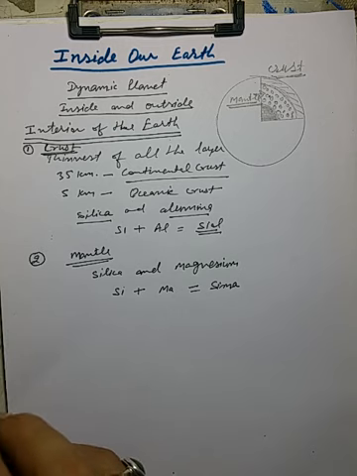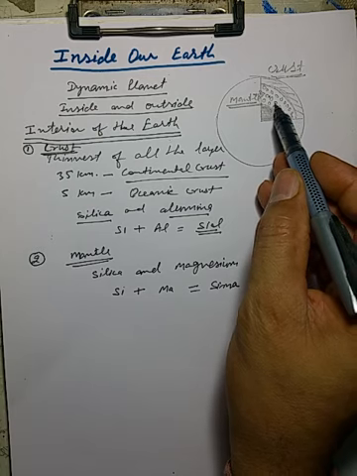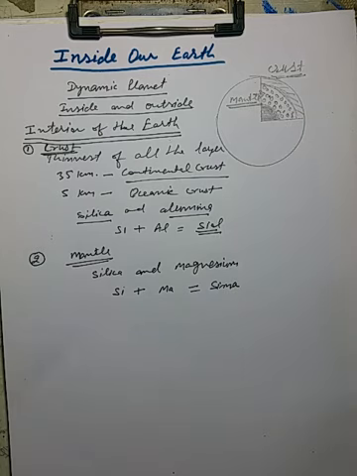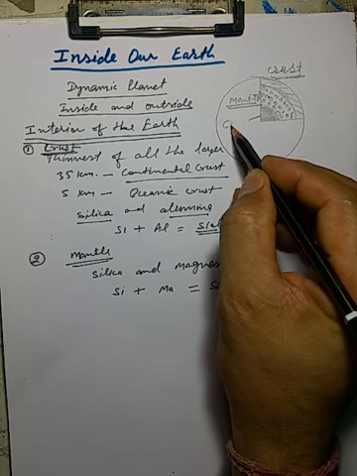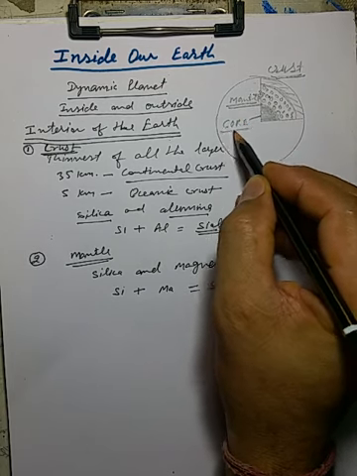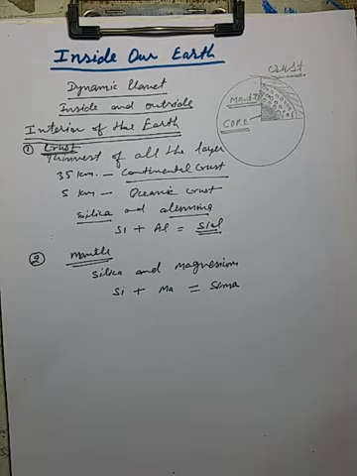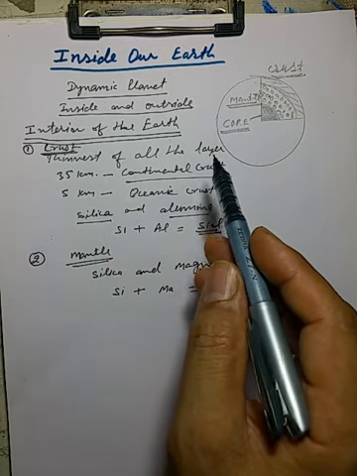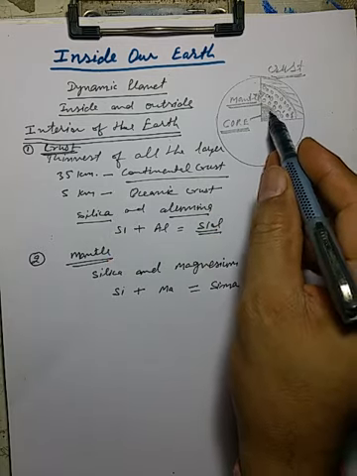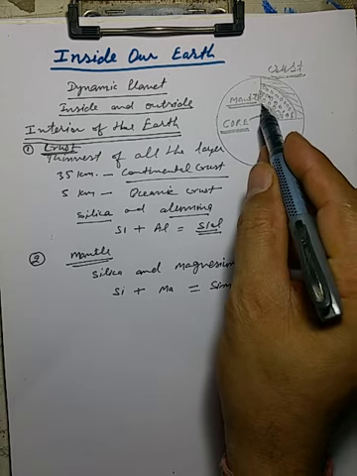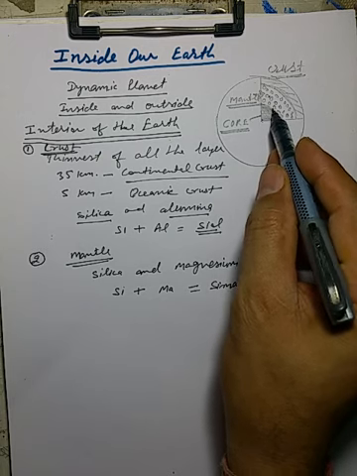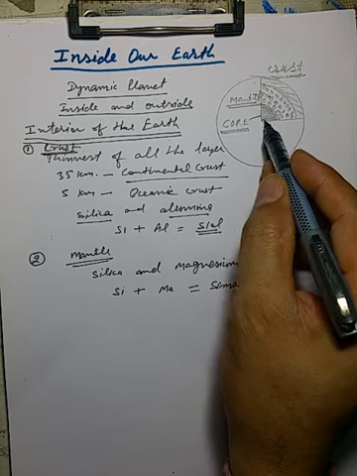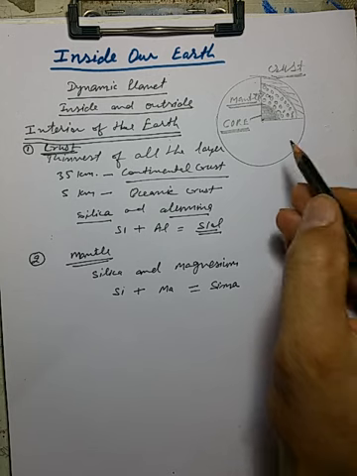Just beneath this mantle is the core, which is completely in liquid form, and it's very hot, very high temperature. The mantle extends up to 2900 kilometer. ठीक है, ये 2900 किलोमीटर तक है, and beyond this up to 6371 kilometer.